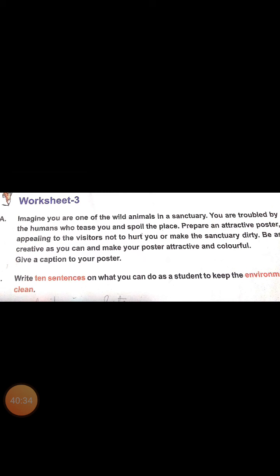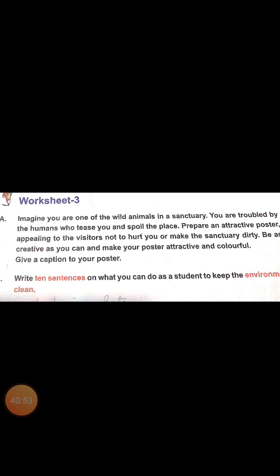Make an attractive poster telling people not to hurt the animals and not to spoil the place. You have to put a title and a caption also in your poster. It should be colorful and very attractive.